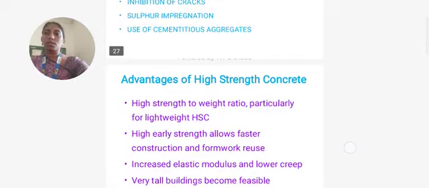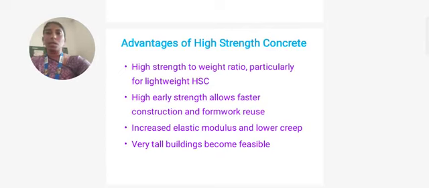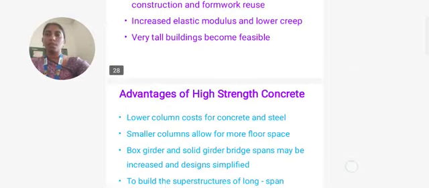The advantage of high strength concrete is a high strength to weight ratio, particularly for lightweight high strength concrete. High early strength allows faster construction and formwork reuse, increased elastic modulus and lower creep. Very tall buildings become feasible.